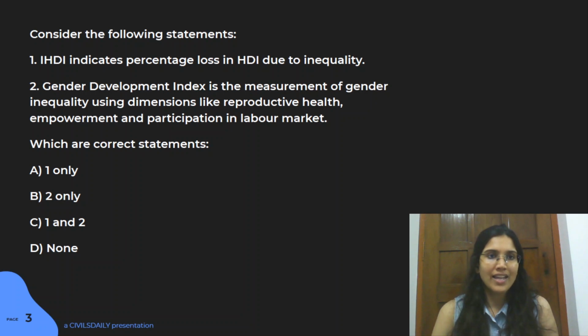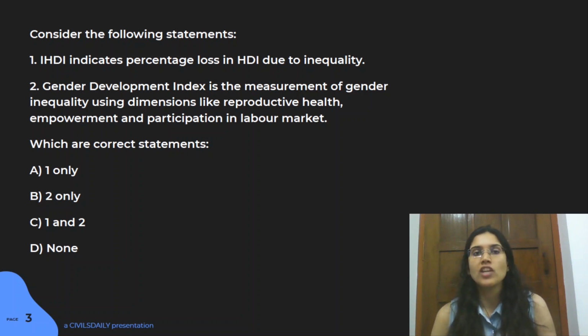So, yes, IHDI is an index which measures a percentage. Like, if you have inequality in your country, then how much of HDI are you losing out upon? That is what the idea is behind this particular index. Right?